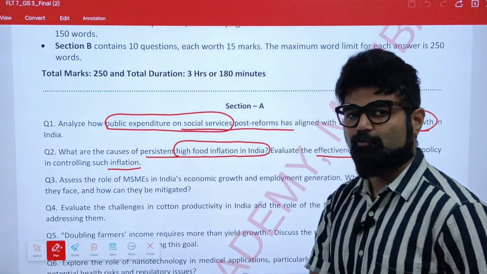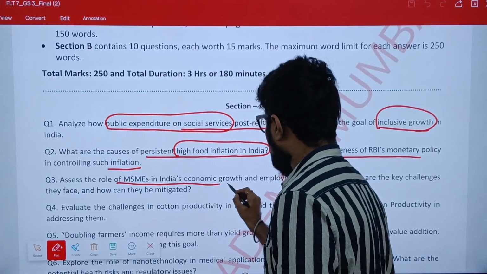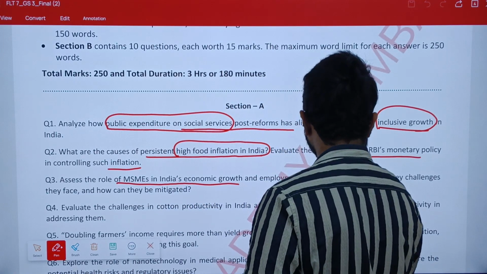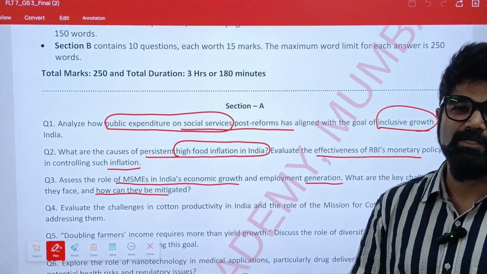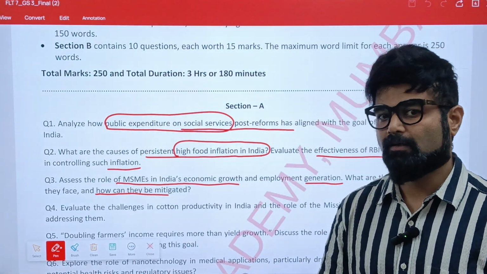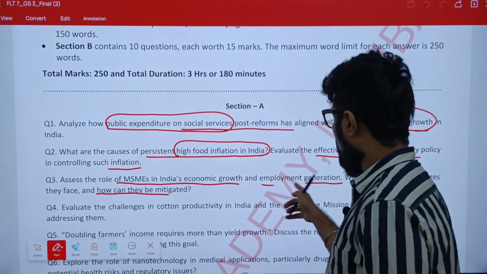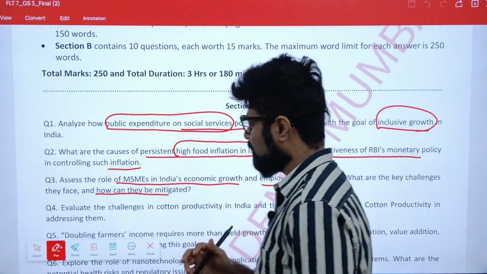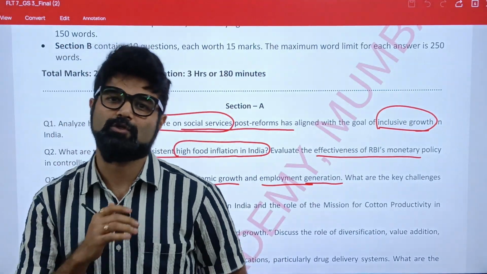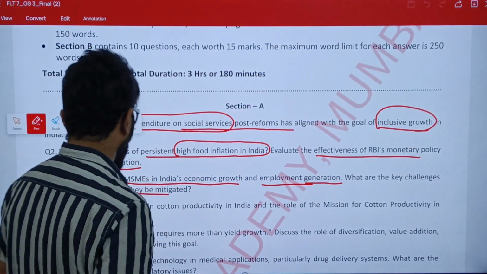Now look at question number 3. Assess the role of MSME in India's economic growth and employment generation. What are the key challenges they face and how can they be mitigated? This is a very recurrent theme that one needs to focus on as far as MSME and employment are concerned. Understood? This is a very important theme which UPSC has always been focusing on, and it needs to be taken into consideration.